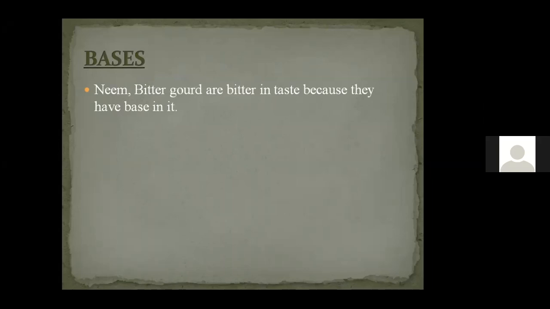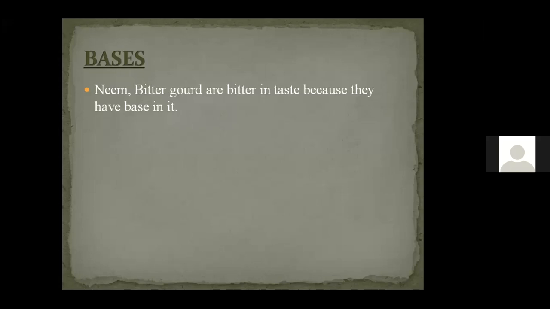Or if we have noticed the taste of soap. While taking a bath, if a small amount of soap touches our tongue, then we feel that it has a bitter taste, correct? That bitterness of any substance which we consider is because of the base which is present in it. So bitter gourd, neem, they are all bitter in taste. The bitterness is because of the presence of base in it.